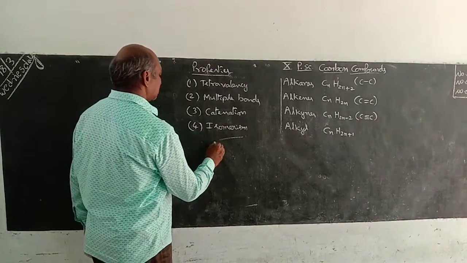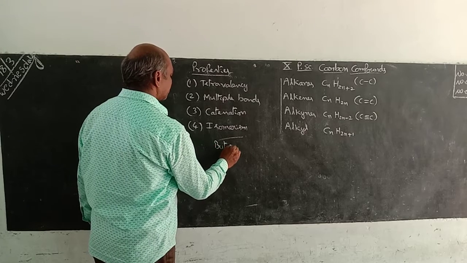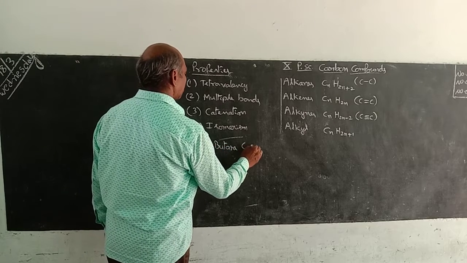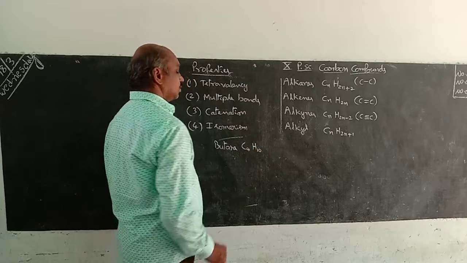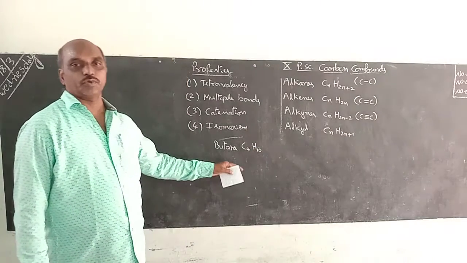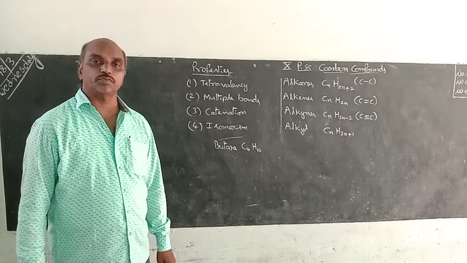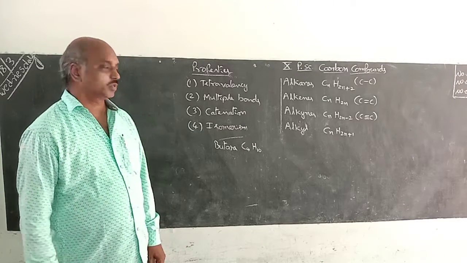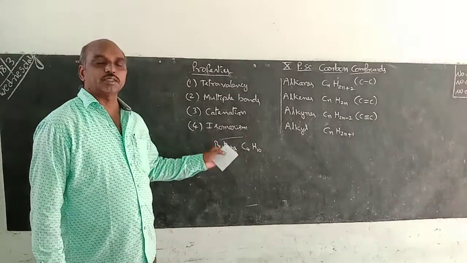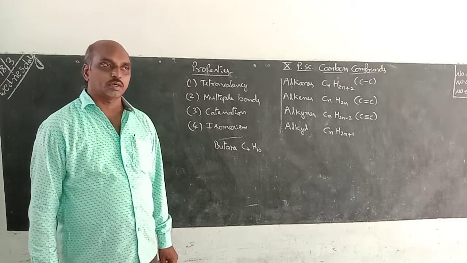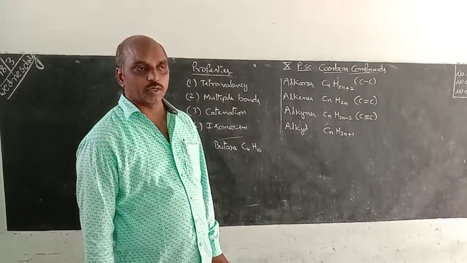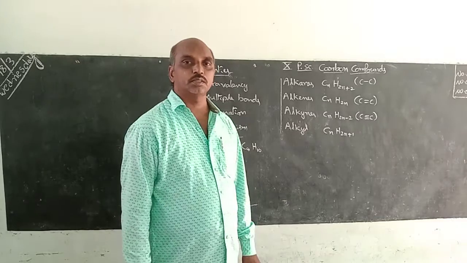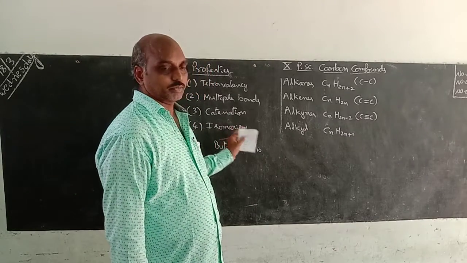Suppose for example butane, formula is C4H10, normal butane C4H10, isobutane C4H10. The structure is different, properties different. So this phenomenon is called isomerism. Compounds having same molecular formula but different structures is called isomerism. Okay.